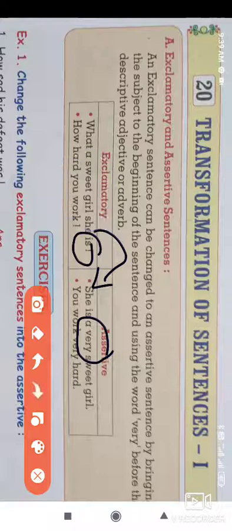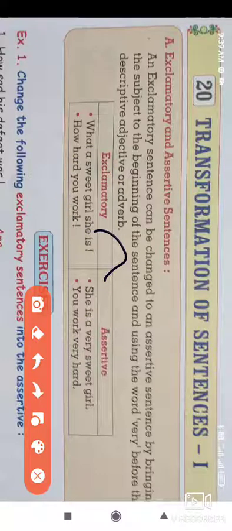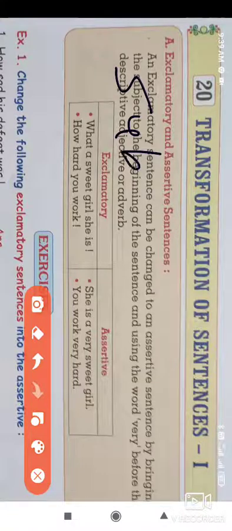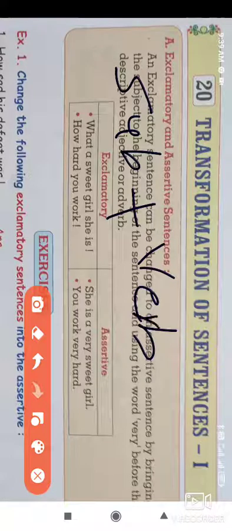So while transforming the sentence from exclamatory to assertive, we put the subject at the beginning of the sentence, then the verb, and after that the rest of the sentence.